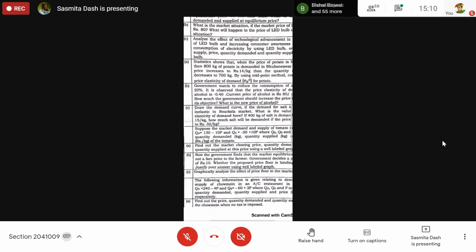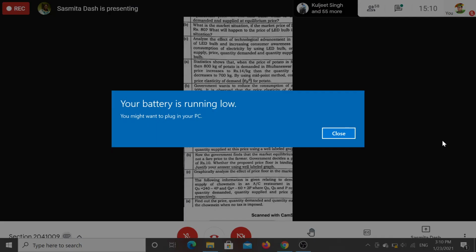Demand curve is a vertical straight line, which means there will be no change in the consumption of salt, whether in Bhubaneswar market or in Raulkela market, whatever the name is. The demand curve is parallel to the y-axis, a vertical straight line, and quantity demanded does not change for any change in price in case of perfectly inelastic demand.